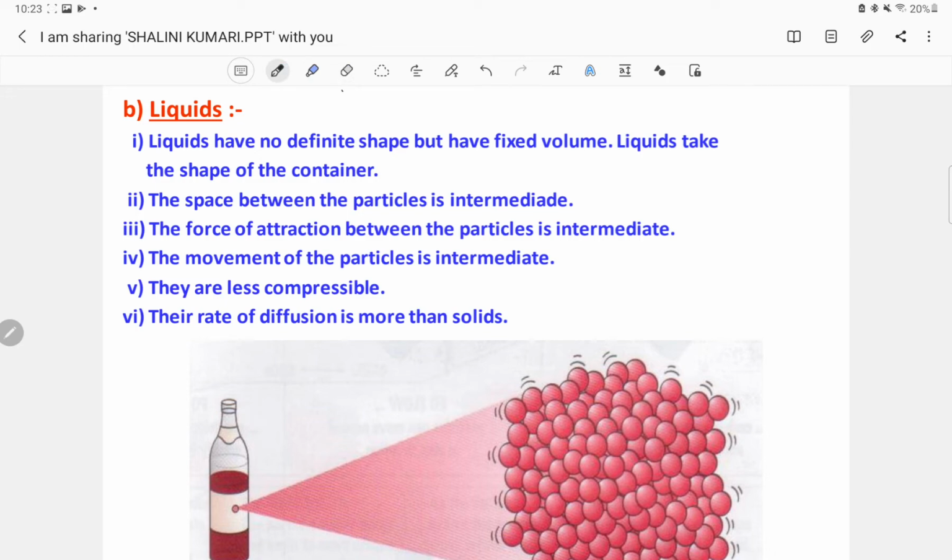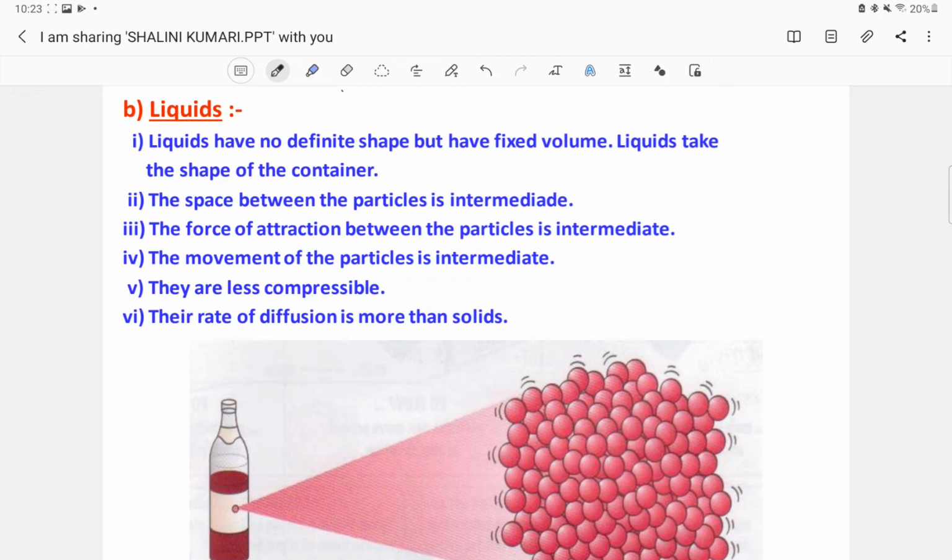The space between the particles is intermediate, meaning there will be some space between the particles, somewhat greater than in solids but lesser than in gases. The force of attraction between the particles is intermediate. The movement of the particles is intermediate. They are less compressible, and the rate of diffusion is more than in solids. The force of attraction will definitely be intermediate because there is only an intermediate amount of space between the particles, and hence the movement of the particles will also be intermediate.